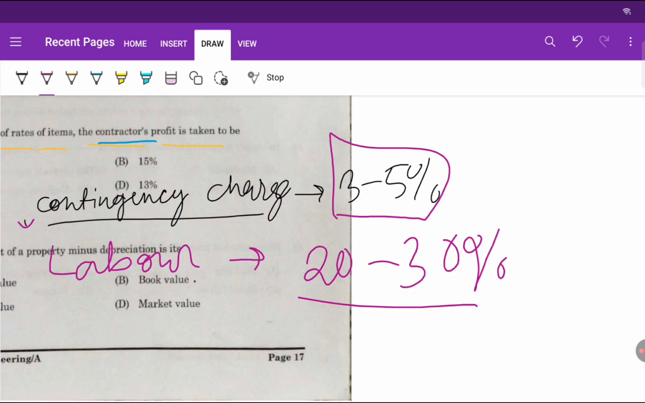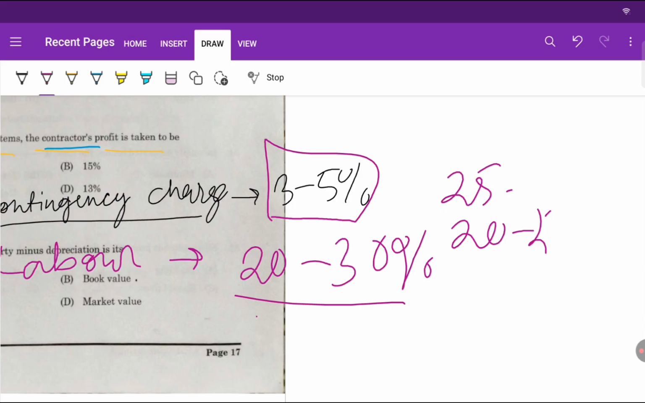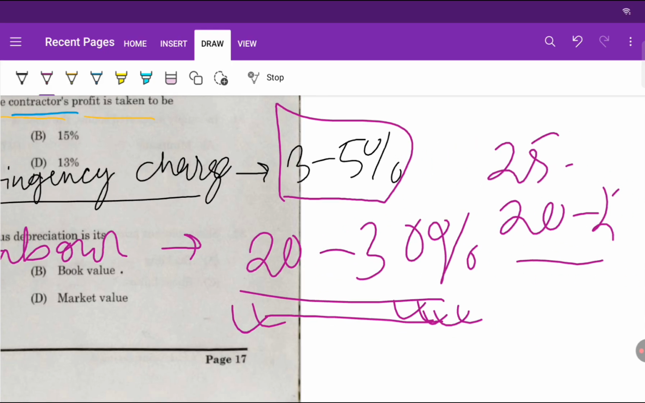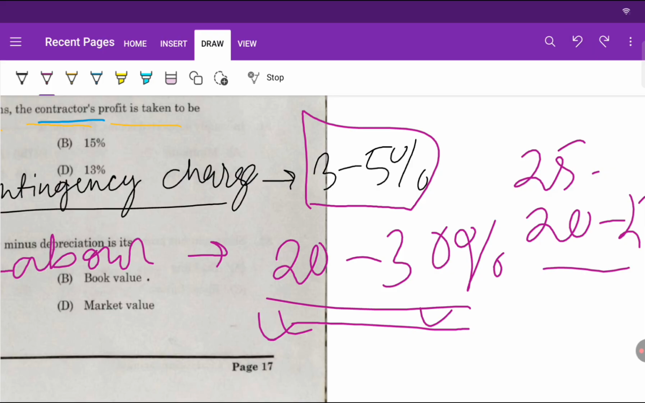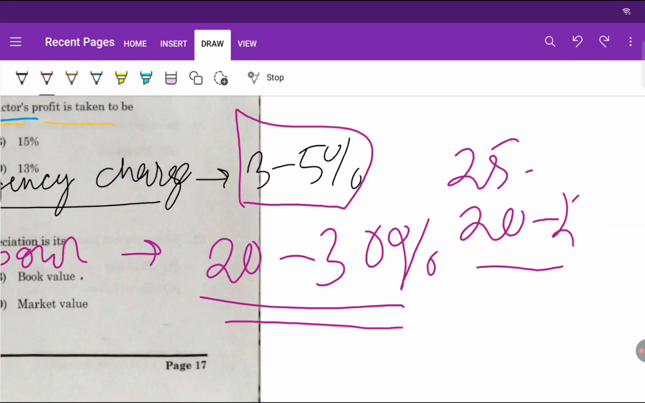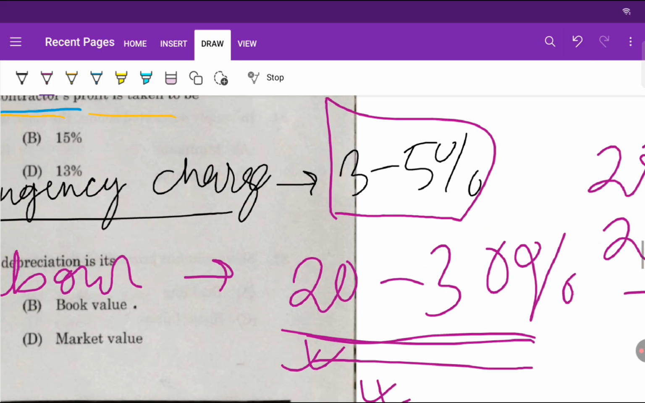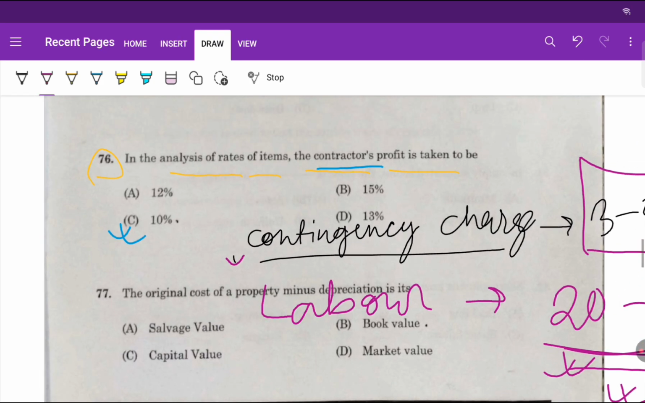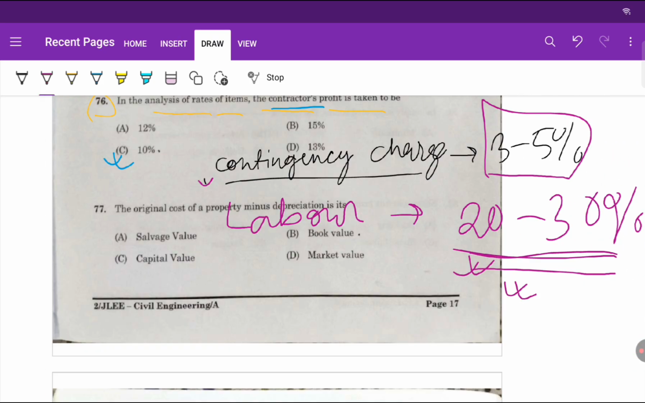In some books you will get 25% to 30% or 20 to 25%, but okay, just remember this range. In different books it is mentioned differently, so remember this range, 20 to 30%. Okay, so the next thing is sanitary and water charge.